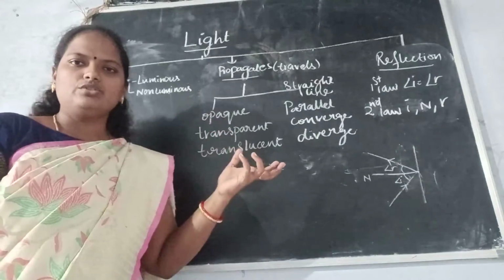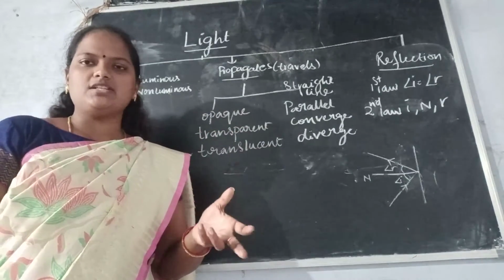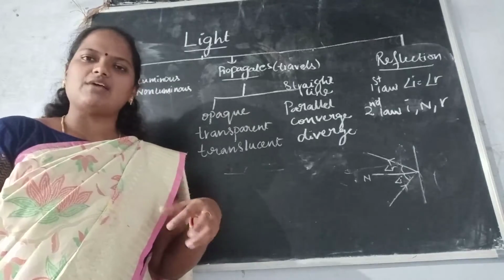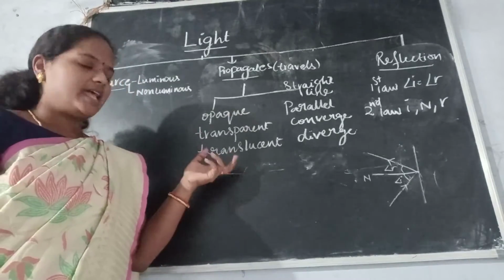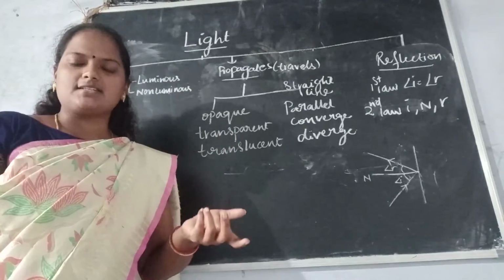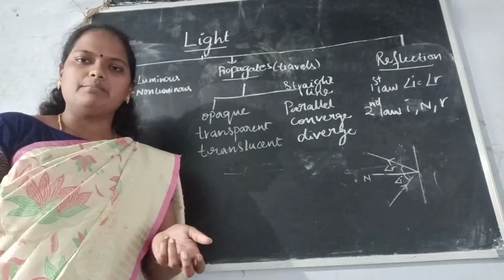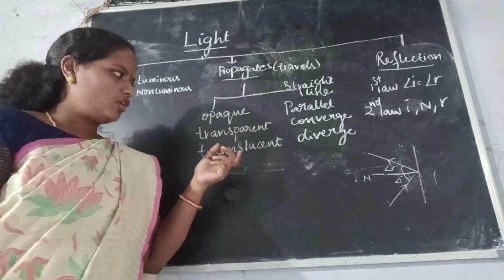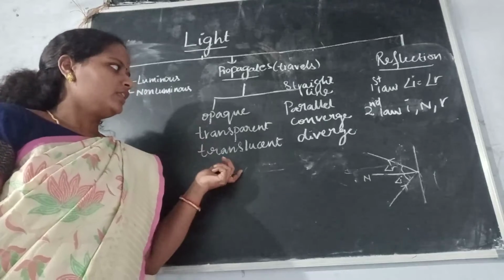Transparent, as I told you, when we have glass windows, we will have enough ventilation inside our room because light is traveling very easily. Then coming to translucent. When a foggy layer forms on the glass, we will not be able to see the other side completely. So we call it a translucent object.